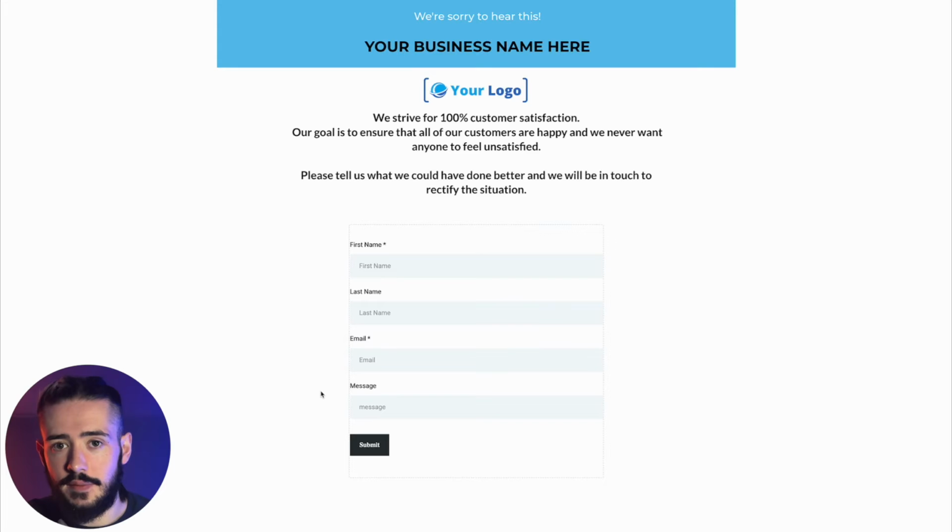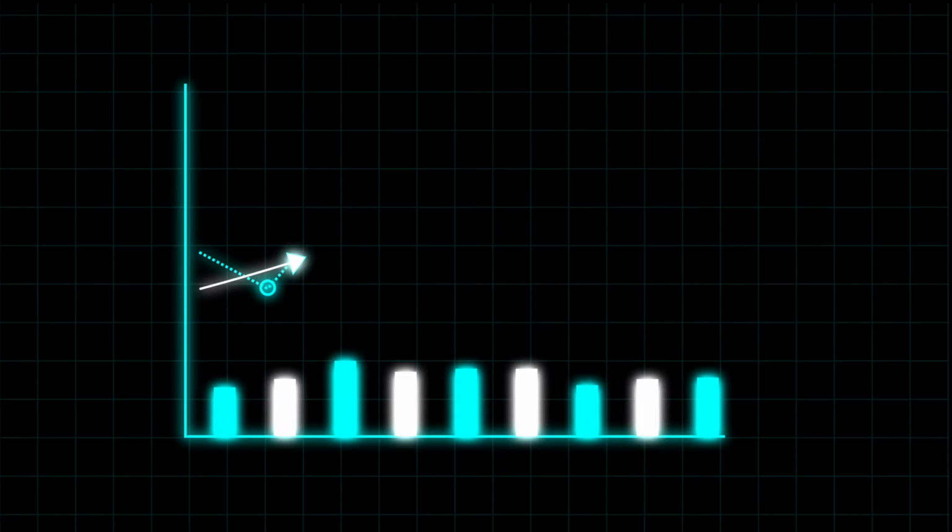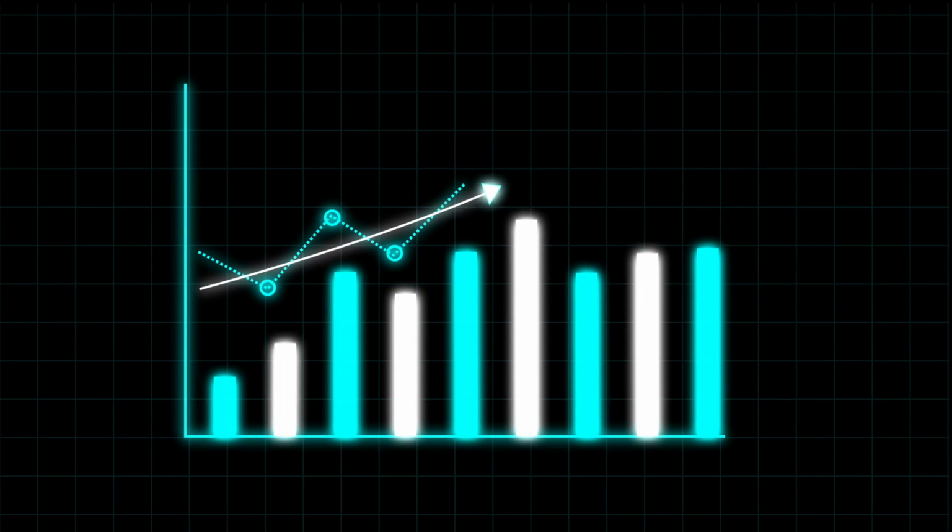Inside a message right there, that's where they would leave their negative review. The good thing about this is the customer can get whatever they need to say off their chest, but instead of it going public on Google or Yelp or TripAdvisor, it's going directly to our client, being the owner of the hotel. This right here is not only great for keeping those negative reviews out and making the business look as best as possible on Google, it also helps our clients rank higher and higher on the Google searches.